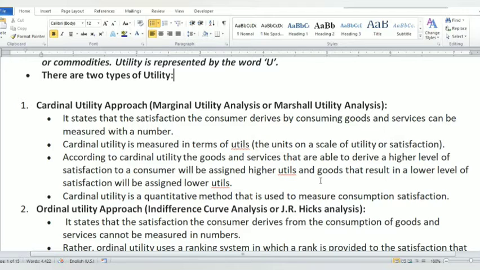Cardinal utility is a quantitative method. Utility can be measured with a number, so it is quantitative.